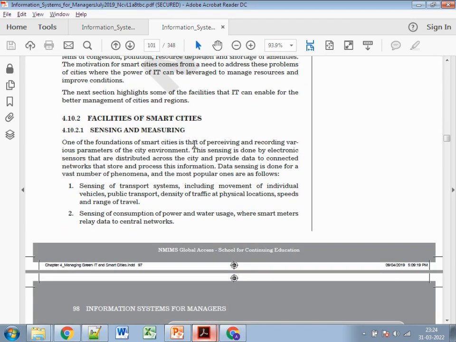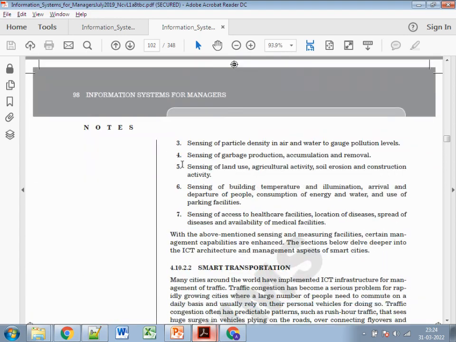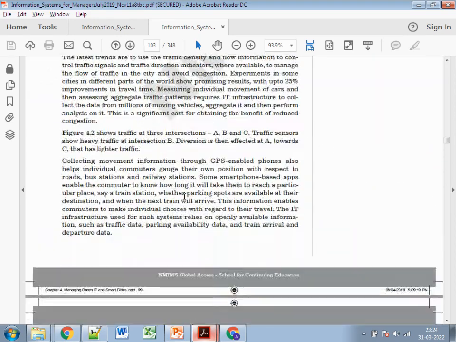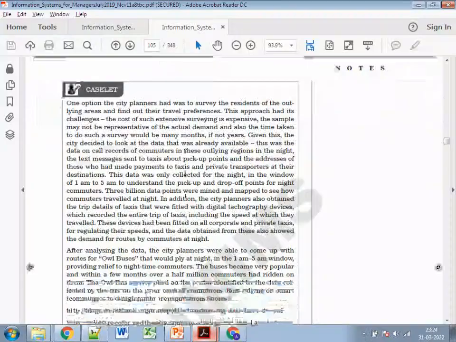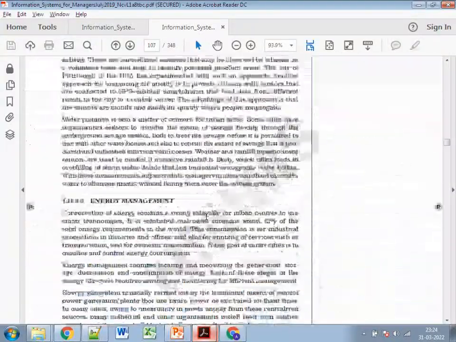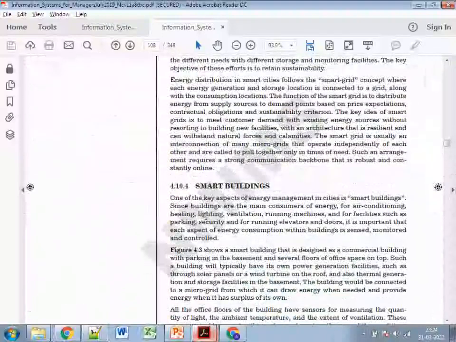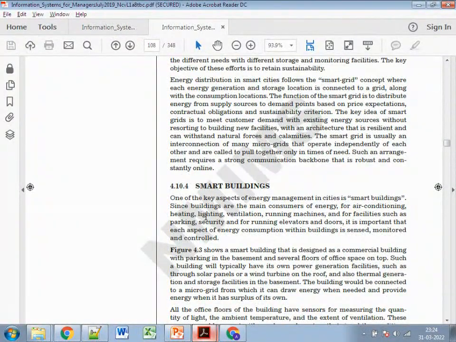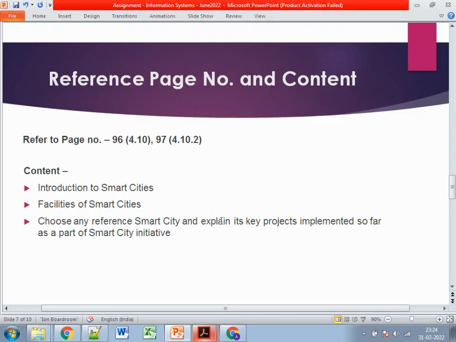Then it comes to certain features of the smart city like sensing, measuring, smart transportation, and certain other features. Maybe you can write 1 or 2 lines on each of these: smart environment, water conservation, pollution control, energy management, all these features. You can specify 2 or 3 lines on each of them, and after that, you just need to specify any smart city and explain its key projects which are implemented as part of the smart city initiative. That needs to be covered in 3A.